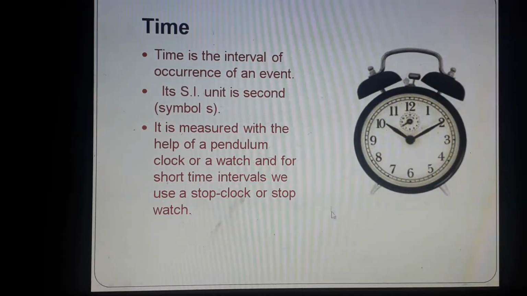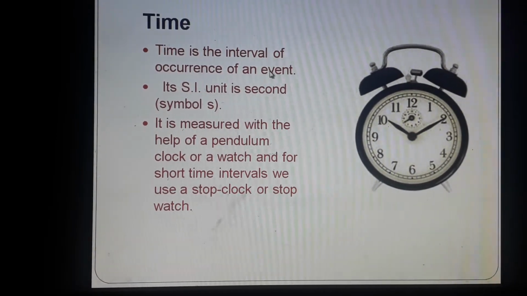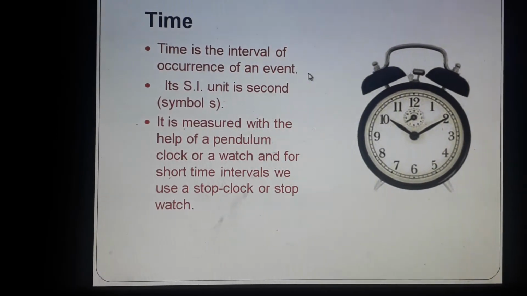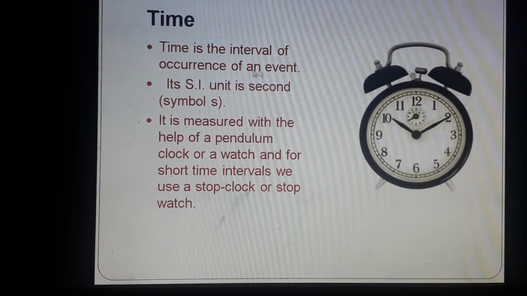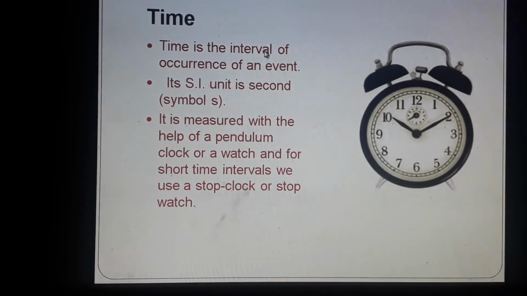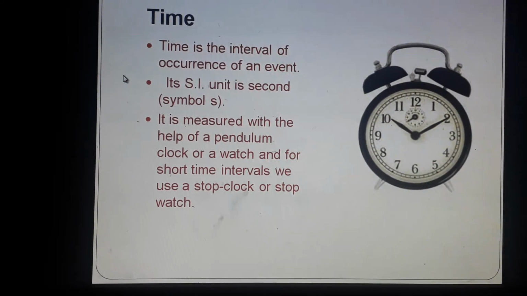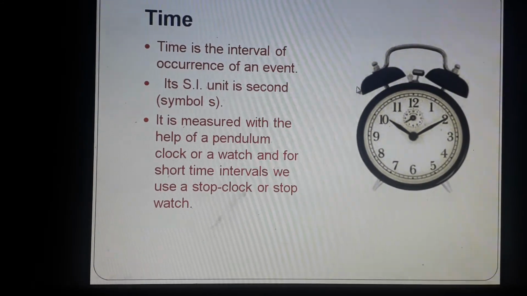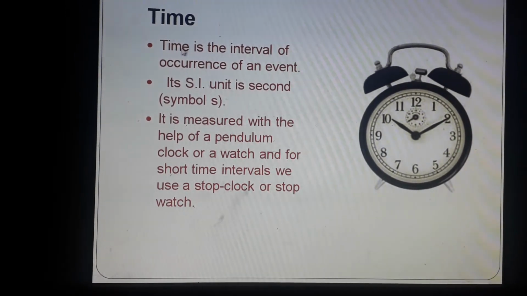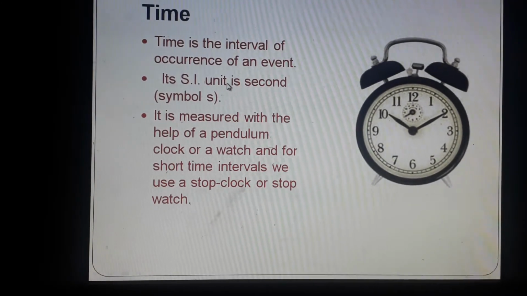Then we have time. Time is the interval of occurrence of an event. That is how long the event took to complete. Any event, how long does it take? That is called the time. Like if the first bell rings and then the second bell rings, what is the duration between the first bell and the second bell? That is called the time. So time is the interval of occurrence of an event. Its SI unit is second.